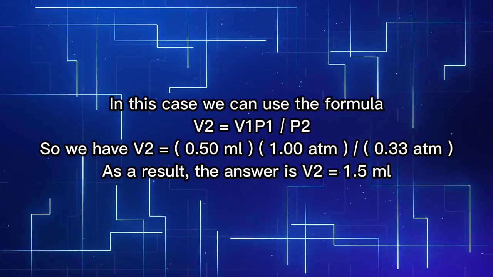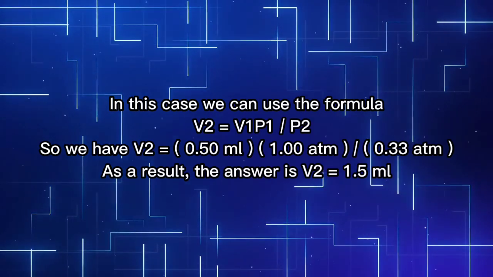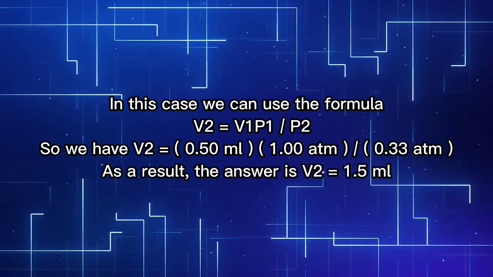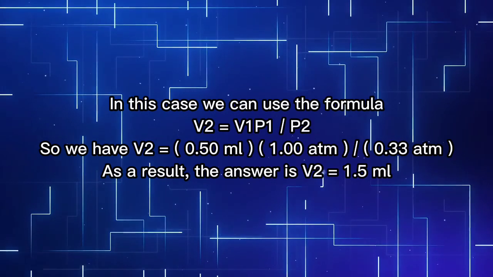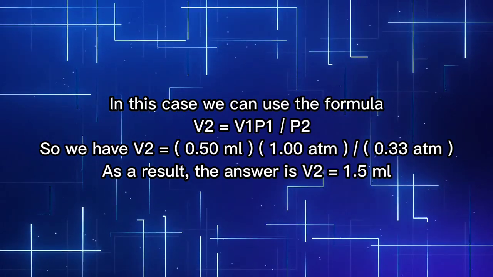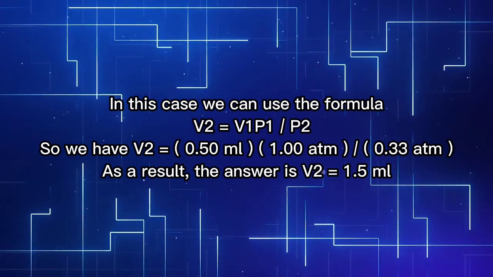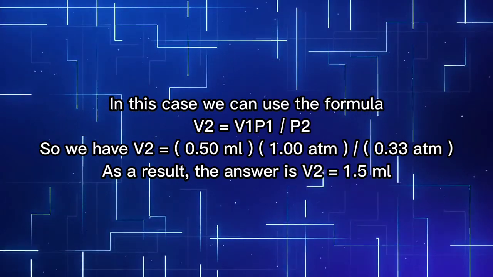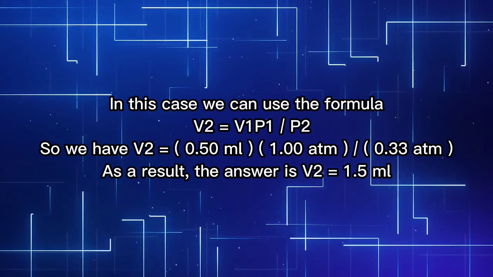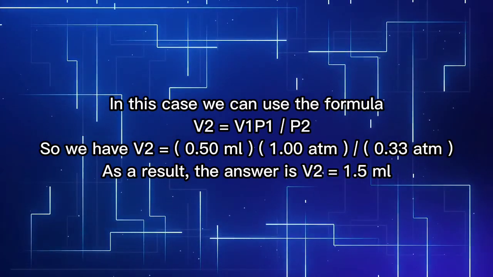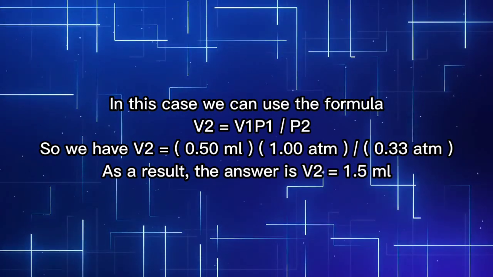In this case, we can use the formula V2 equals V1 P1 over P2. So we have V2 equals 0.50 ml times 1.00 atmosphere over 0.33 atmosphere. As a result, the answer is V2 equals 1.5 ml.